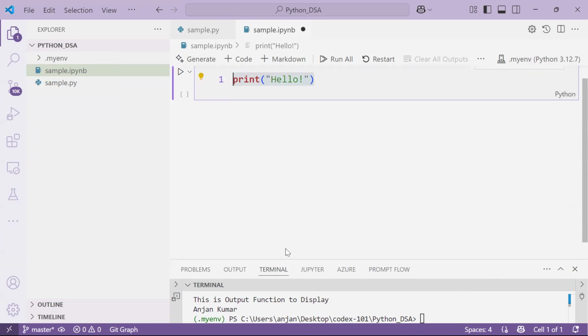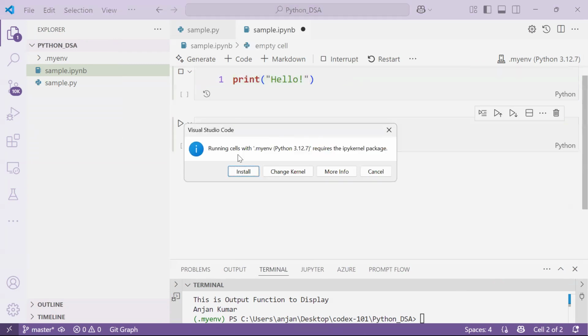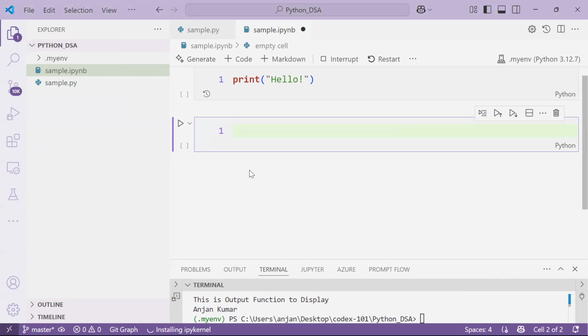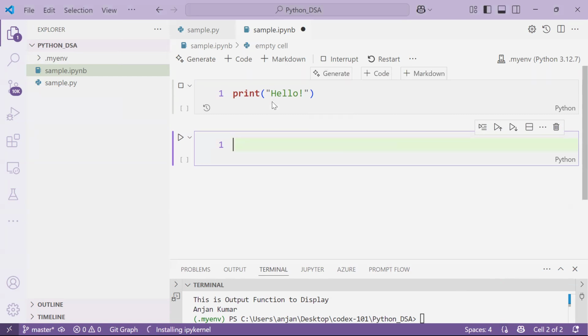If you want to run this particular thing, it will ask you this kind of question the first time, because you newly created this environment. If you want to work with Python in interactive mode, we have to install this ipykernel. If you install that, then you can execute Python statements in your .ipynb file in interactive mode.